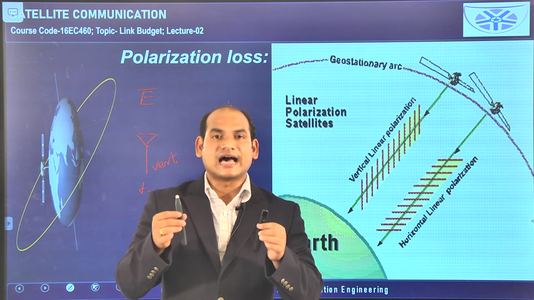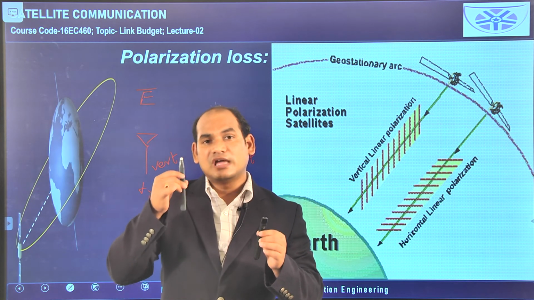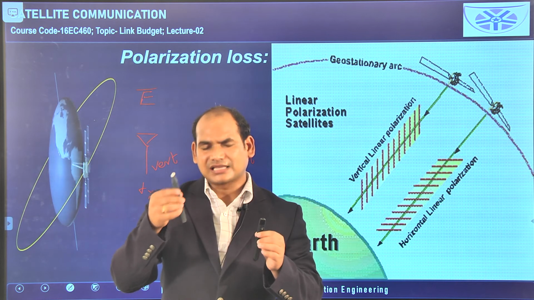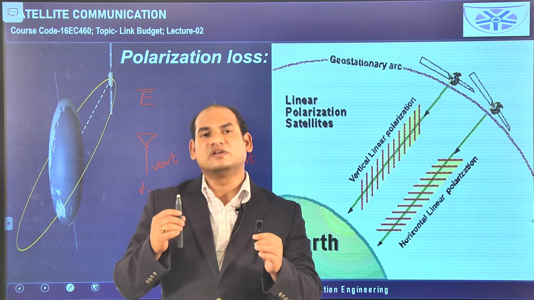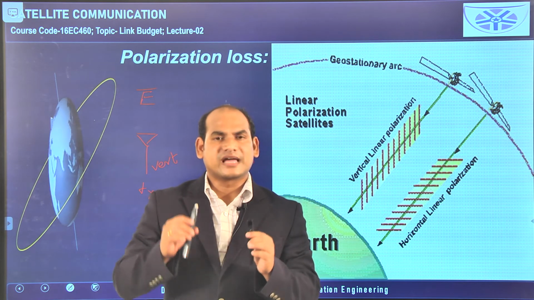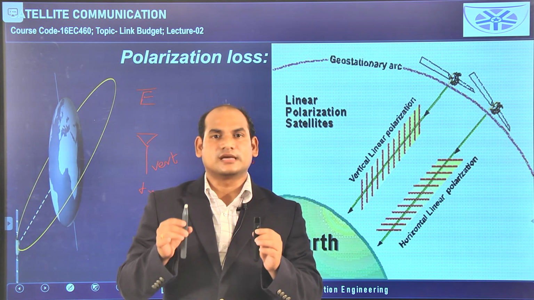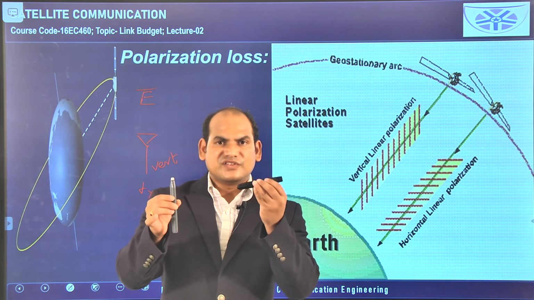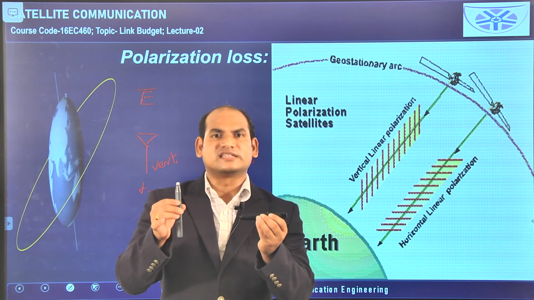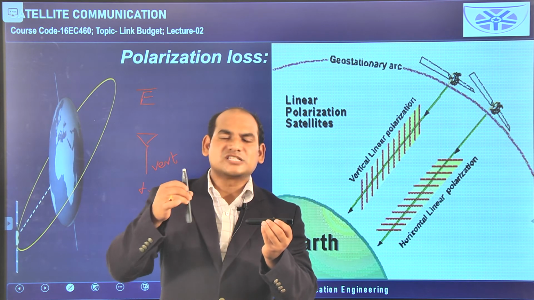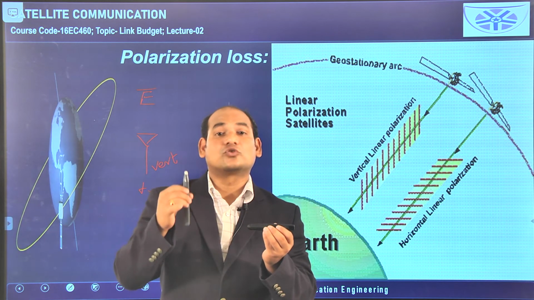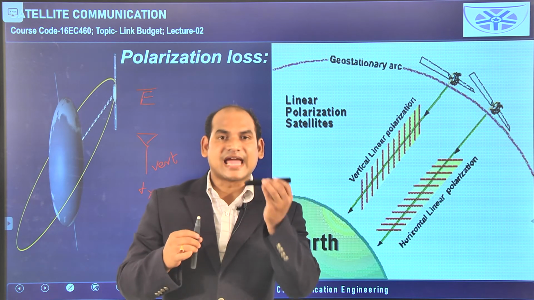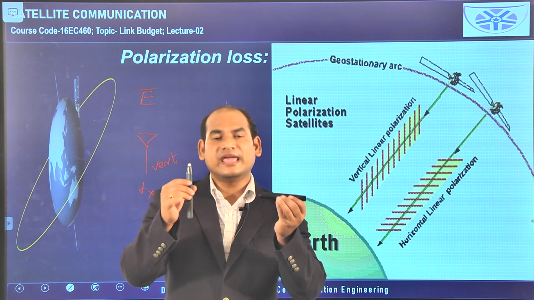So, without any loss the total amount of electric field power, or the power in terms of the electric field, will be received by the receiving antenna, because both are vertically polarized. If the transmitting antenna is vertically polarized and the receiving antenna is horizontally polarized like this, then whatever the transmitted power is, it cannot be totally absorbed by the receiving antenna. So, the polarization should be matched.